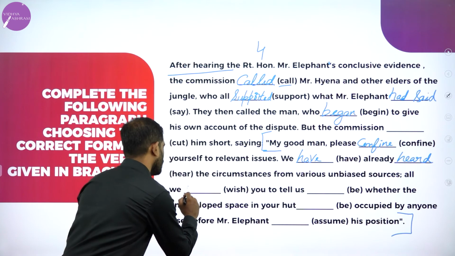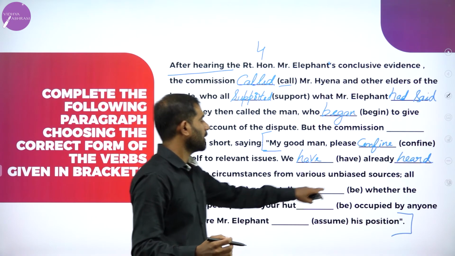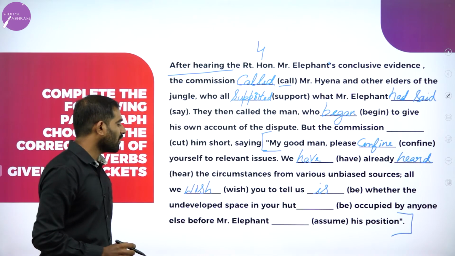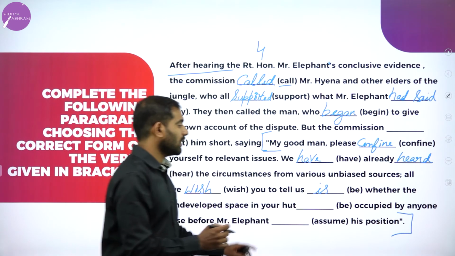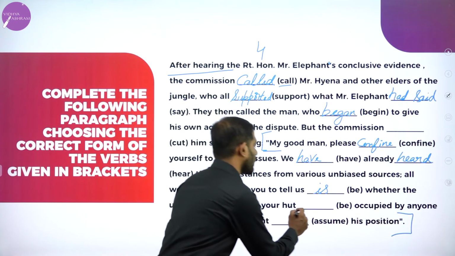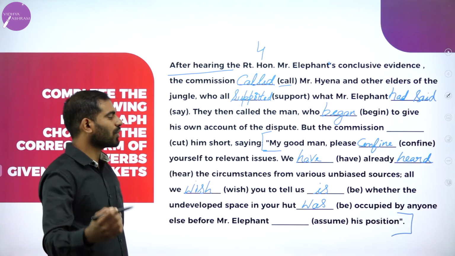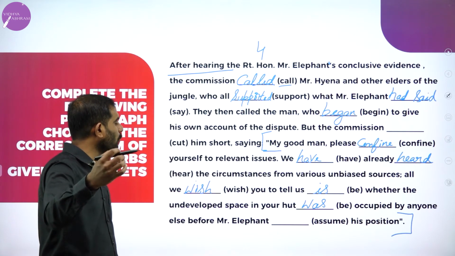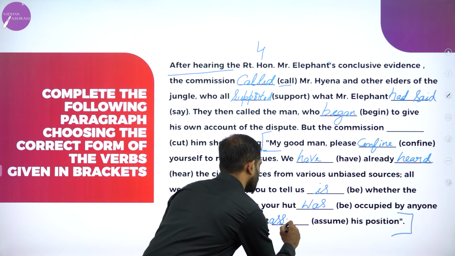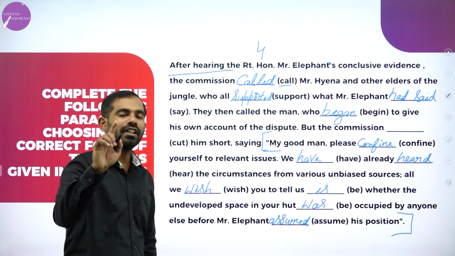All we wish you to tell us is whether the undeveloped space in your hut, should we use is or was here? Remember, we are talking about the action which is over. Whether the undeveloped space in your hut was occupied by anyone else before Mr. Elephant assumed his position.